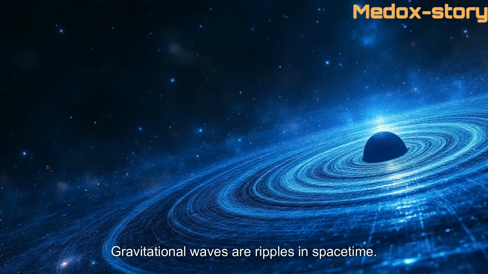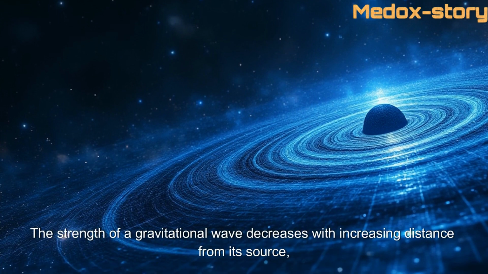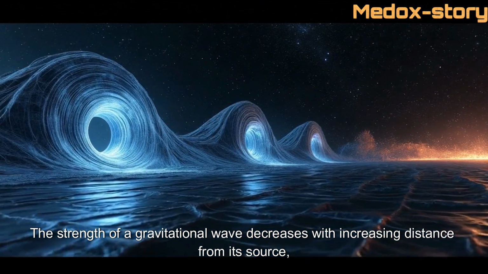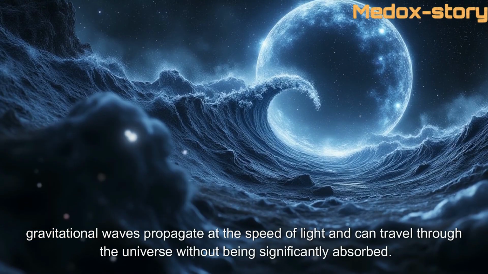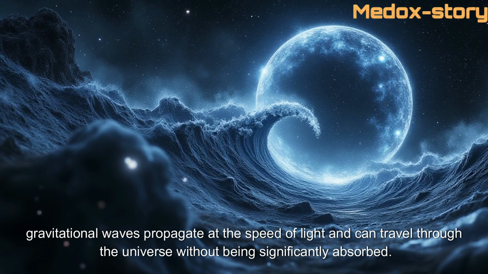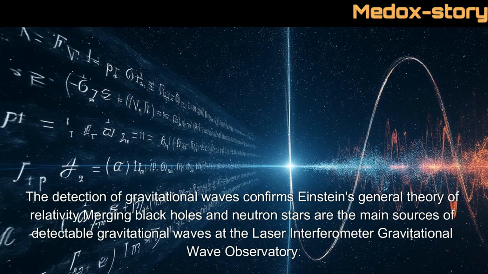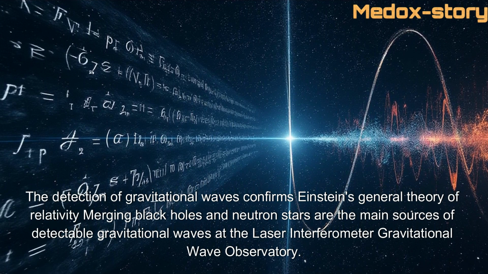Gravitational waves are ripples in spacetime, which are generated by accelerating masses. The strength of a gravitational wave decreases with increasing distance from its source. Gravitational waves propagate at the speed of light and can travel through the universe without being significantly absorbed. The detection of gravitational waves confirms Einstein's general theory of relativity.